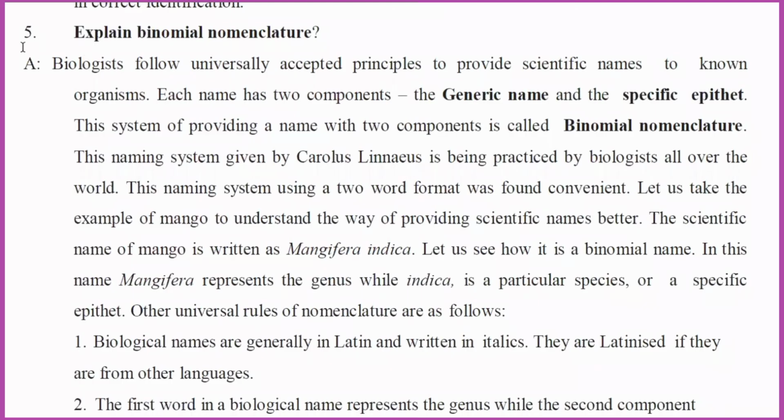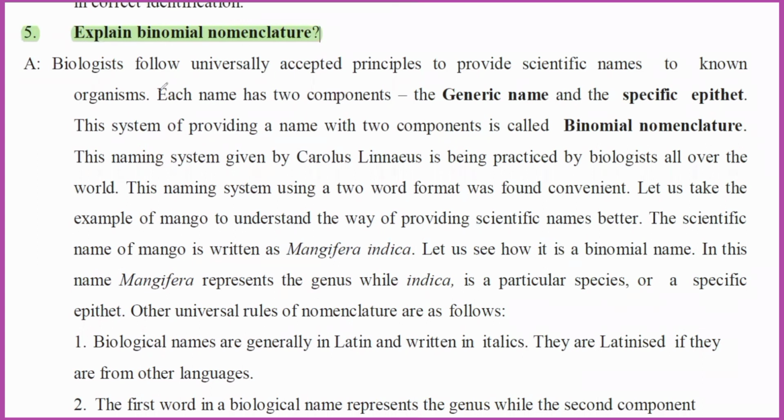Now we are going to discuss the fifth question, most important at examination level. It has already come a number of times, and you already know it from lower classes. Explain binomial nomenclature. Here bi means two, and nomenclature means name. So giving two names to one organism is called binomial nomenclature.